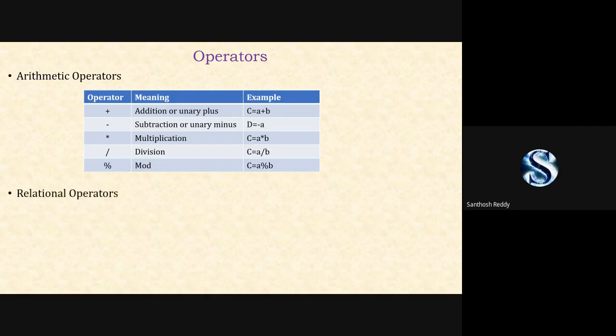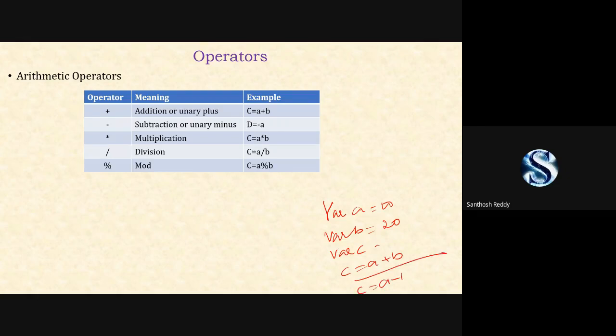Next, can anyone write a code for arithmetic operators to perform all the arithmetic operations in the script? It is very simple. Declare var a is equal to 10, var b is equal to 20, var c is equal to something. What you're going to do: c is equal to a plus b. Print it first. Next, again c is equal to a minus b. Print the value. That's it. You have to do only that part. This will be given as a task assignment for everyone. The operators, everything will be an assignment for you.